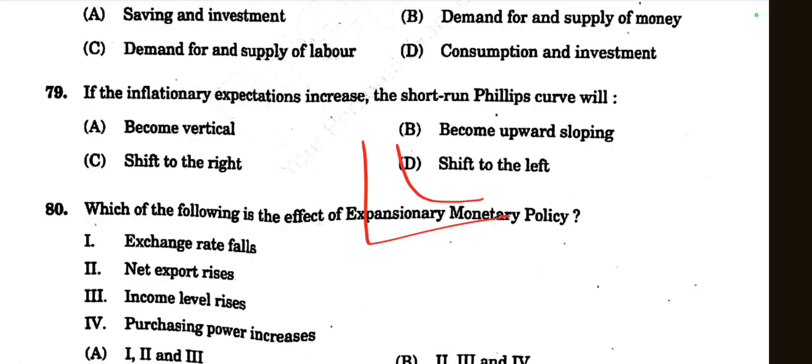This is the shape of the Phillips curve, it shifts to the right. So option C is the right choice. This shift indicates that for any given level of unemployment, the rate of inflation will be higher due to increased expectations of inflation.